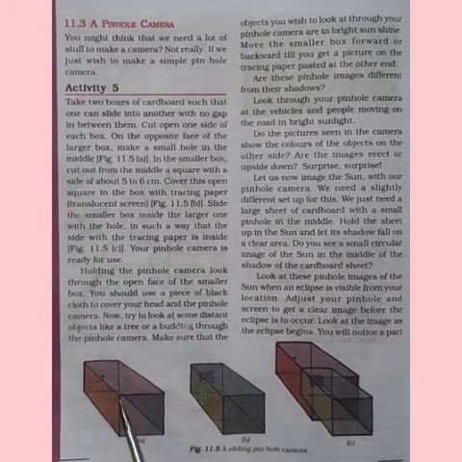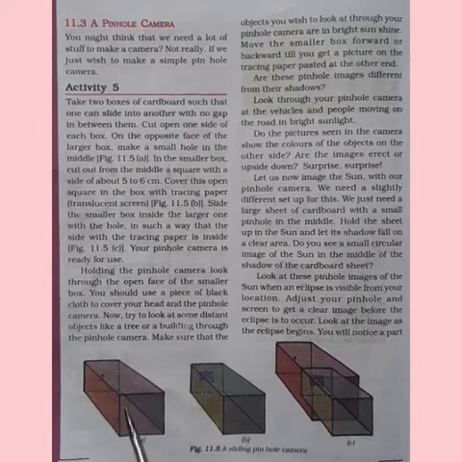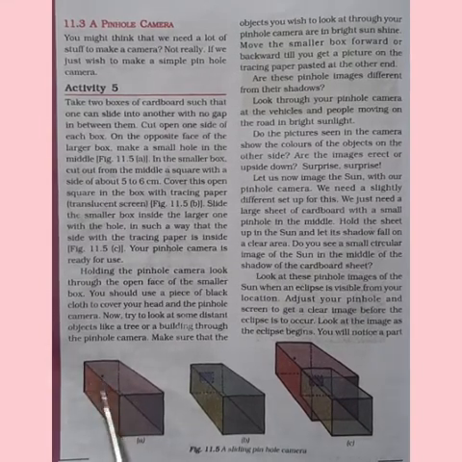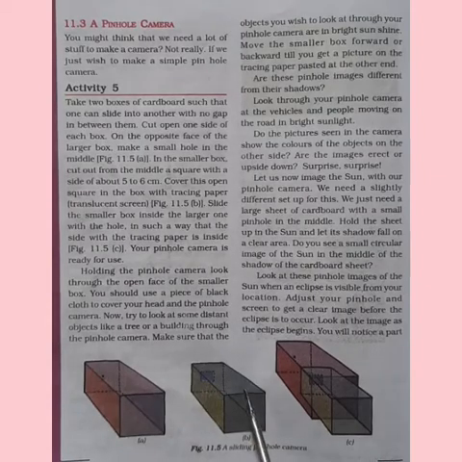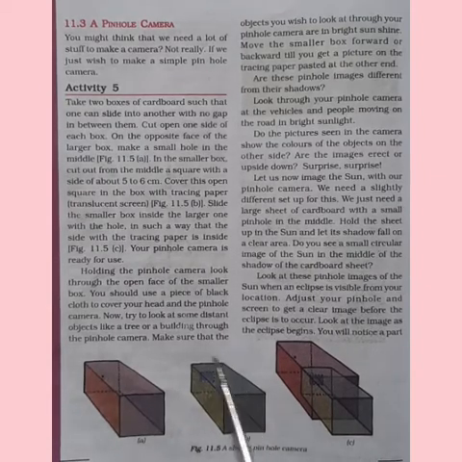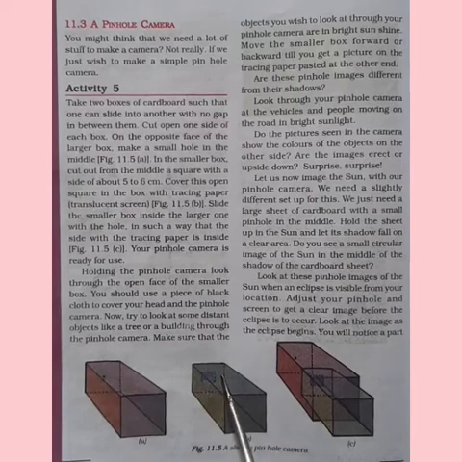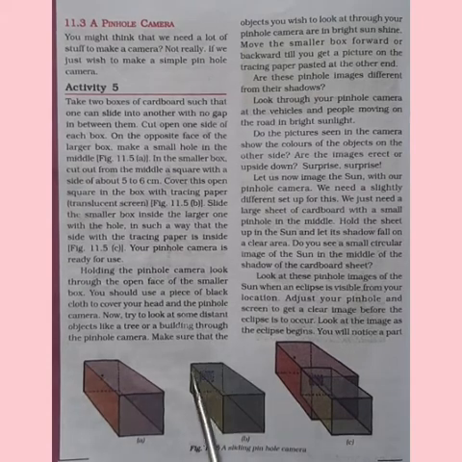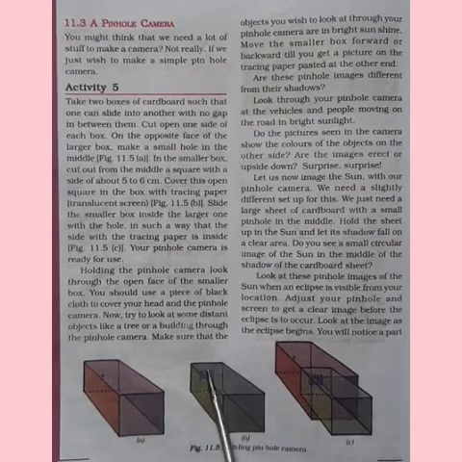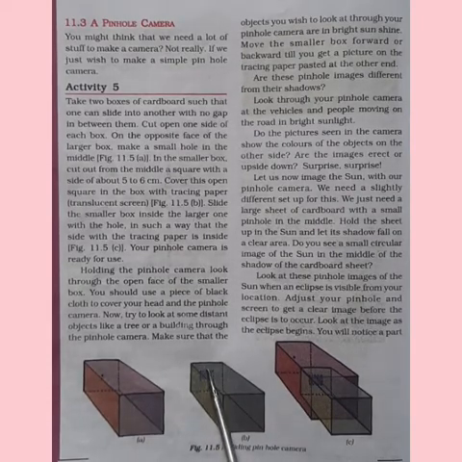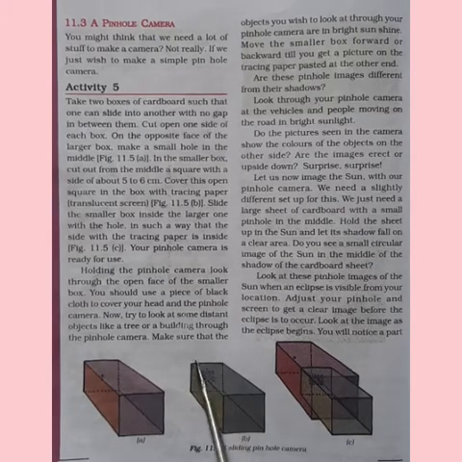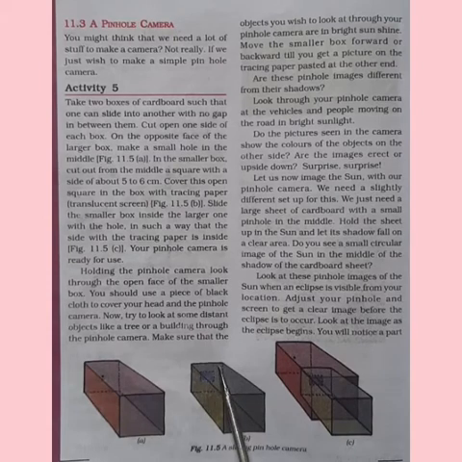On the opposite face of the larger box, you have to make a small hole in the middle. In the smaller box also, you have to cut out from the middle a square with sides of about 5 to 6 centimeters. Cover this open square in the box with tracing paper, or you can use a translucent paper also. Now this forms a translucent screen.